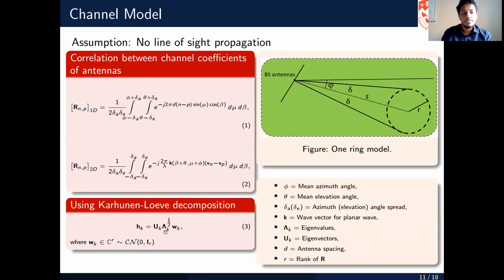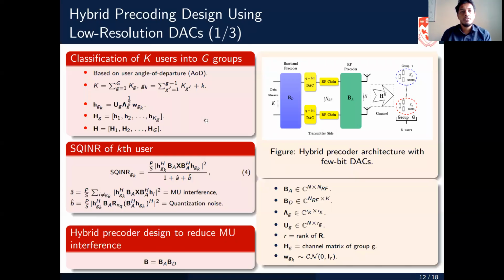After finding the correlation, we can formulate our channel vector based on the Karhunen-Loeve decomposition. Based on the eigenvalues and their corresponding eigenvectors, we can calculate the channel vector for the user K. Now I will present the hybrid precoding design using the low resolution DACs.